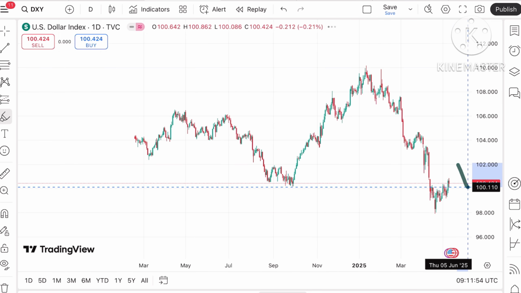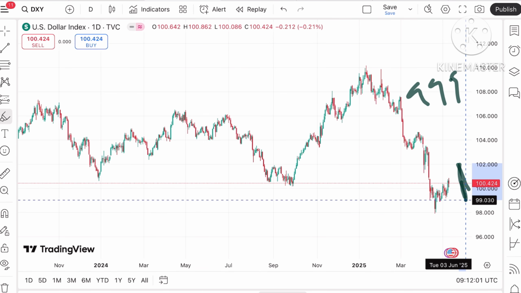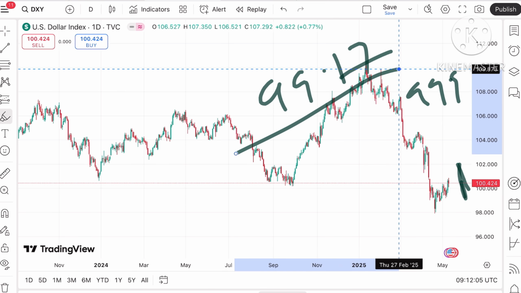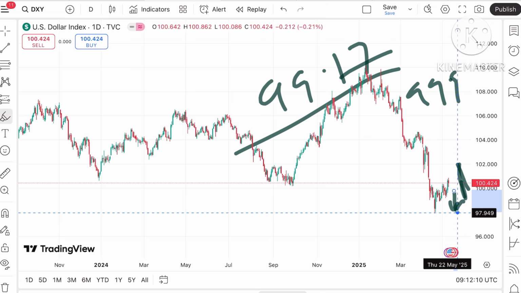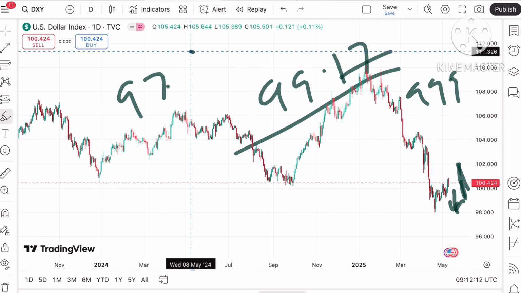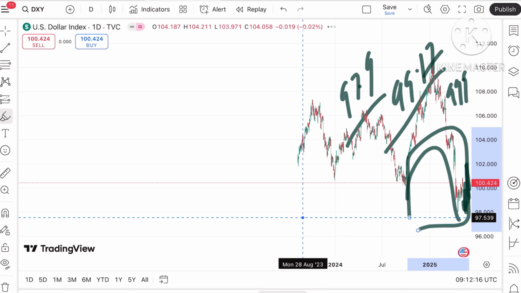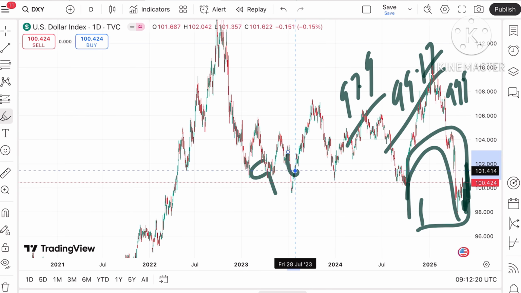But if the price doesn't sustain, we can see it fall further down towards a level of $99.9. If the price falls below that particular level, there is a chance of touching 99.17. Okay, then there will be a zone breakout, so we can see the price move towards a level of 98.8, and from there a level of 97.9, and chances of moving further down we can see. So chances are high the price can move further low, and from there it can touch a level of 96.9 also.